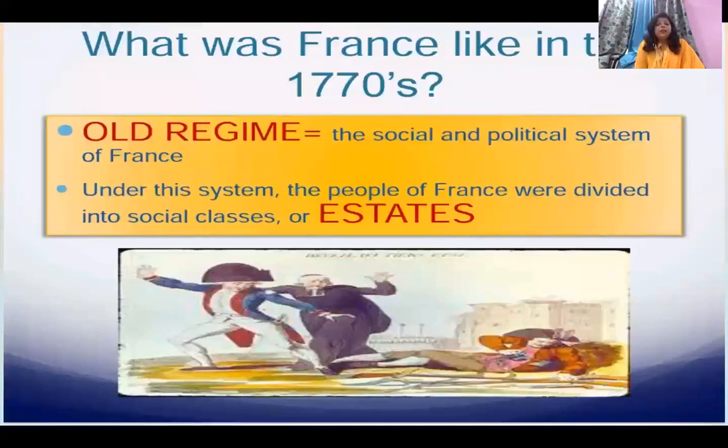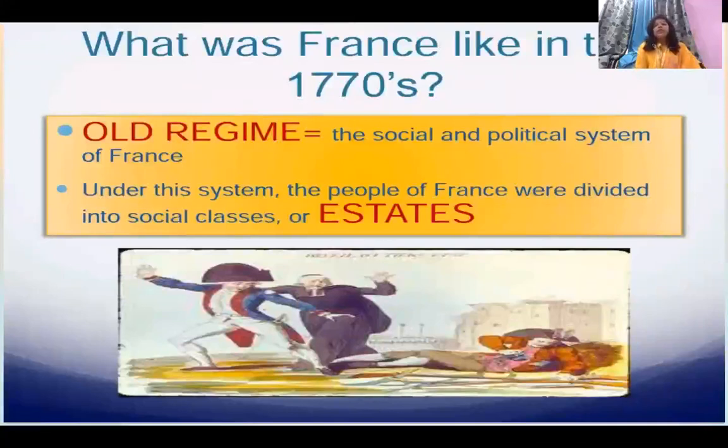So the first thing is the society of France before 1789. 1789, why? Because this was the year of the French Revolution. So before the French Revolution started, French society was divided into three estates. In common notion, estate means group. Three groups. Like in our country, we can say we have poor people, we have the middle class, and then we have high class people.